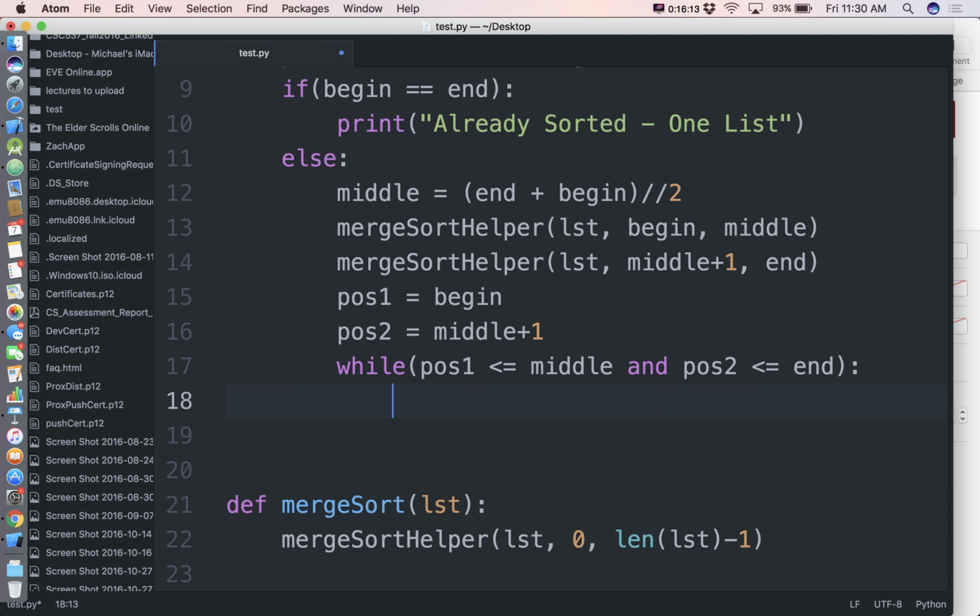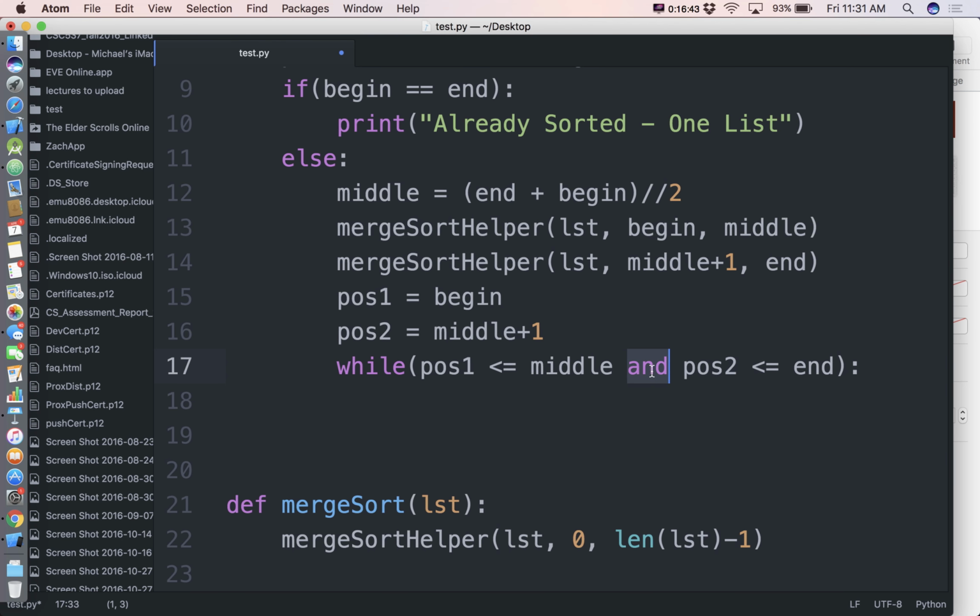While both of those expressions are true, we still have comparisons to do. Everybody agree with that? So that's the Boolean expression that says if pause 1 is legal and pause 2 is legal, we still have stuff to do. Now, what happens if pause 1 becomes illegal and pause 2 is still legal? Don't we still have stuff to do?